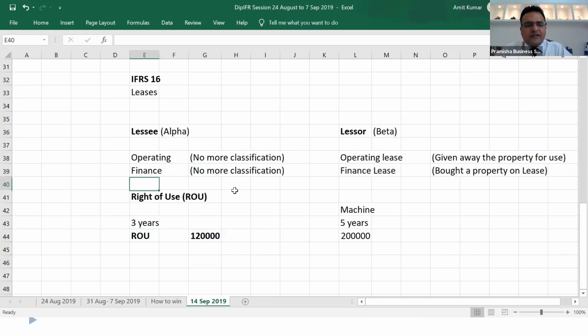No more classification in terms of operating and finance. I wish to get into detail of this standard when I discuss IFRS 16 so that I can discuss everything in detail. For the time being, simply giving information. Hope this is clear.